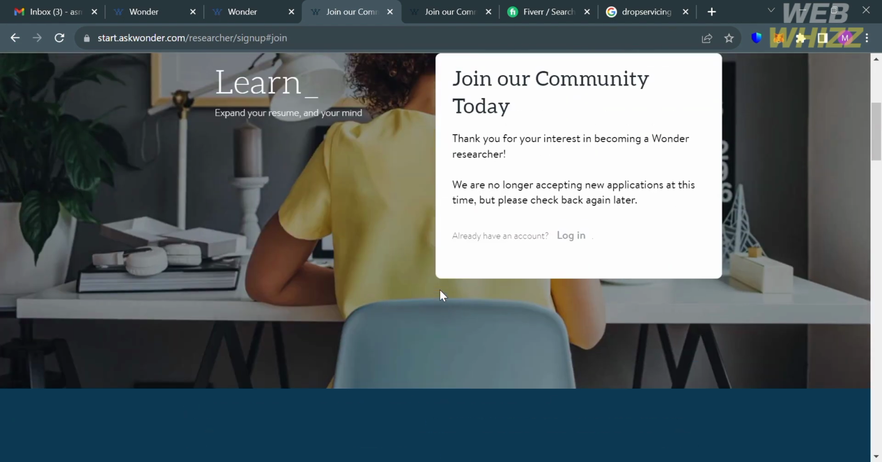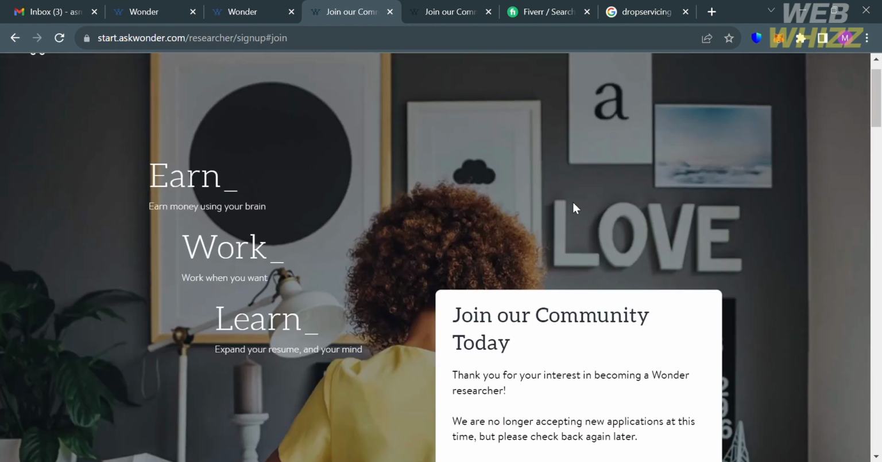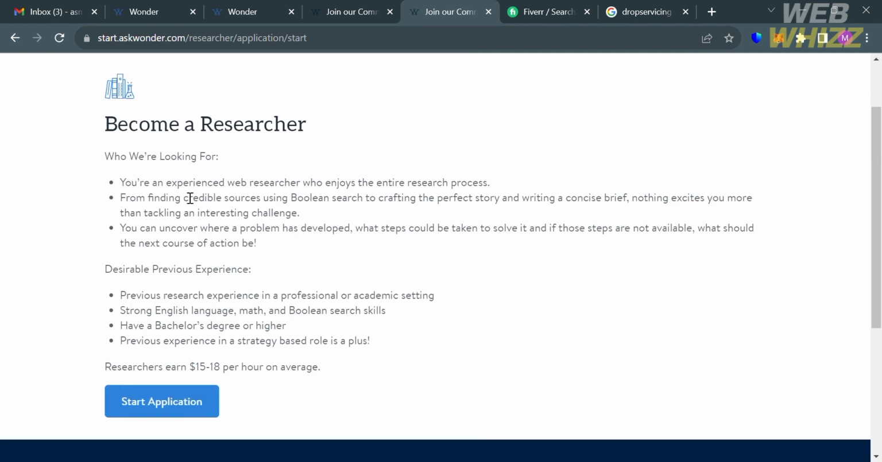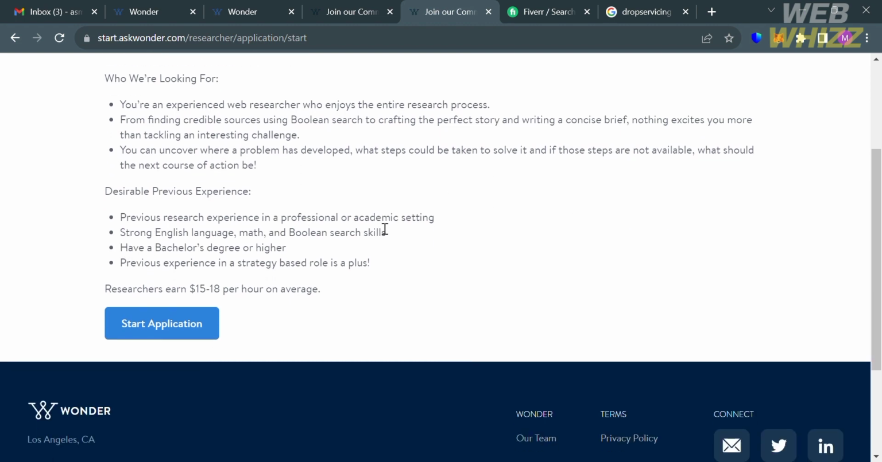And if you want to become a researcher, here are the qualifications or requirements for joining. As you can see, they are looking for an experienced web researcher who enjoys the entire research process, and desirable previous experience includes a strong English language, math, and Boolean search skills. As you can see below here, researchers can earn $15 to $18 per hour on average. So this rate is pretty decent for becoming a researcher.